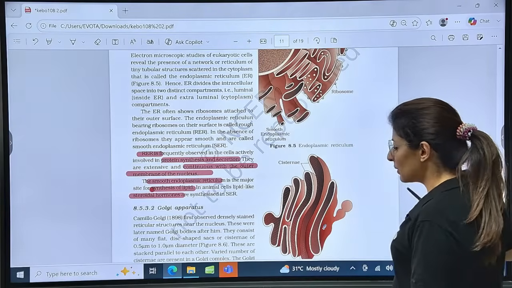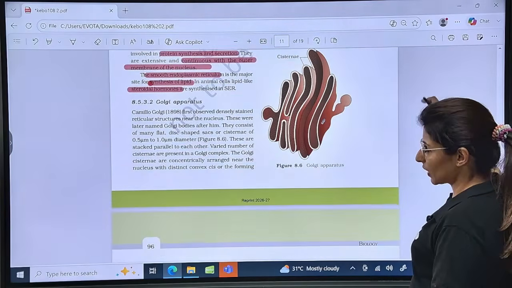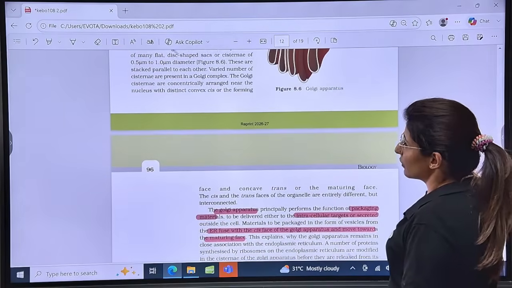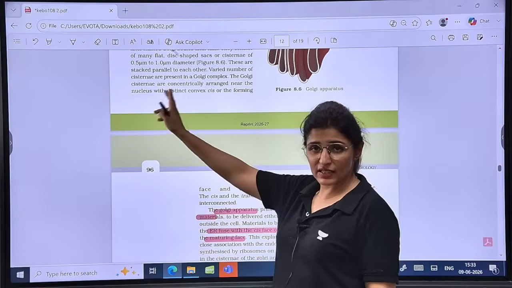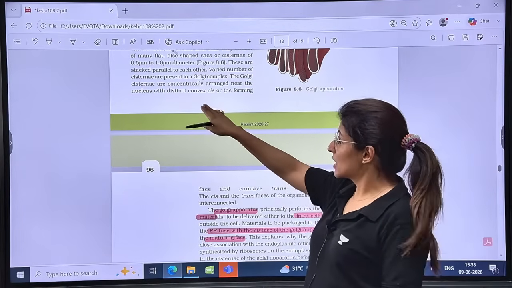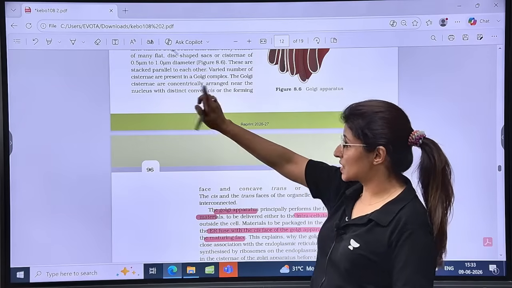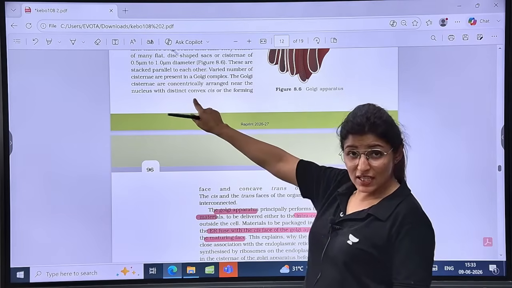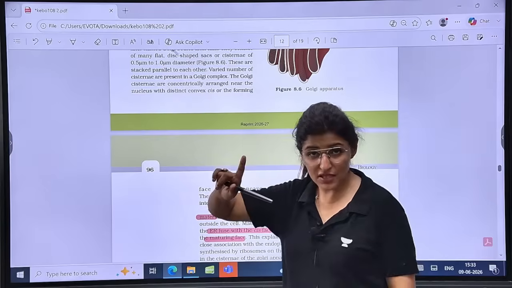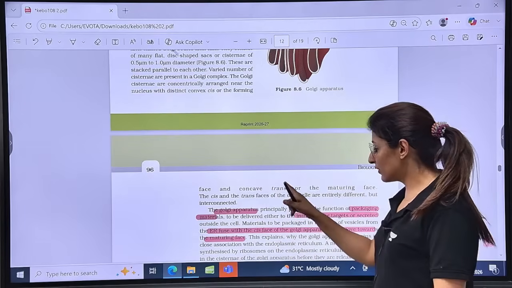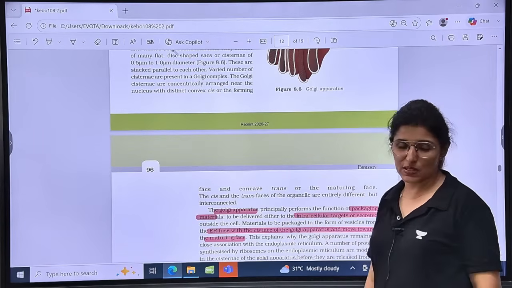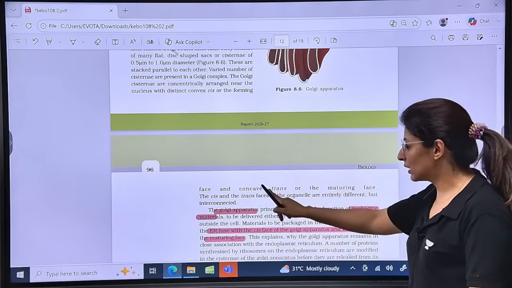Then talking about Camillo Golgi. See here. First, the Golgi apparatus consists of cisternae and vesicles. Cisternae have two faces: the convex, cis, forming face, and the concave, trans, maturing face. Is that clear? You have to learn these words.